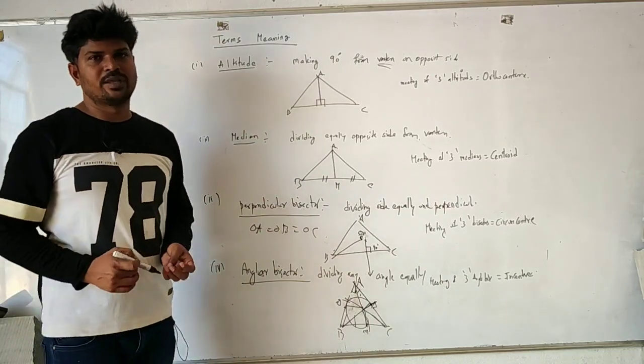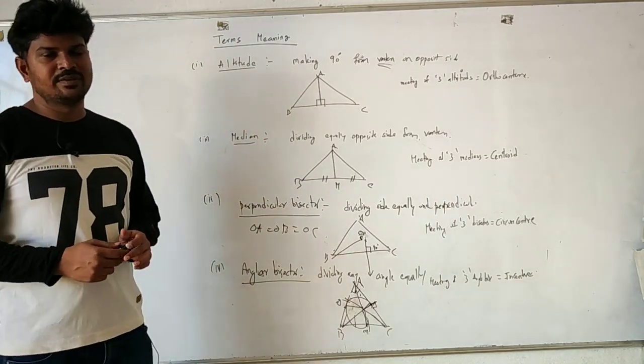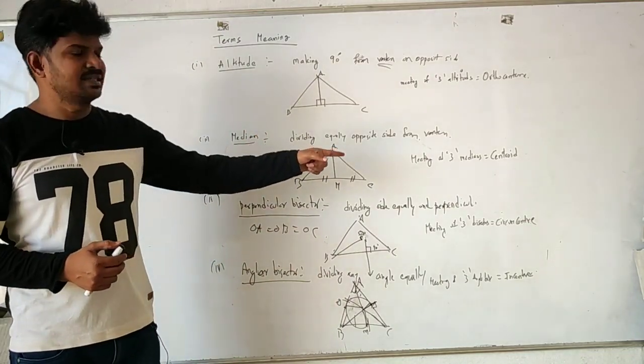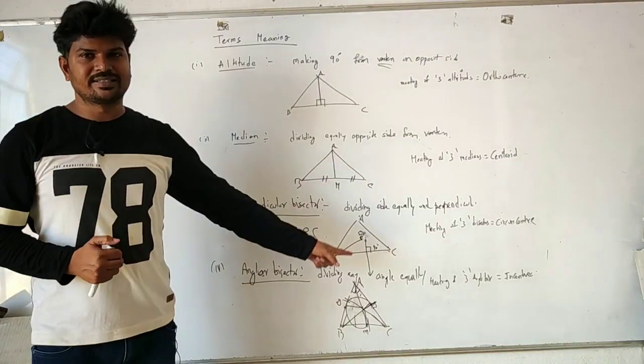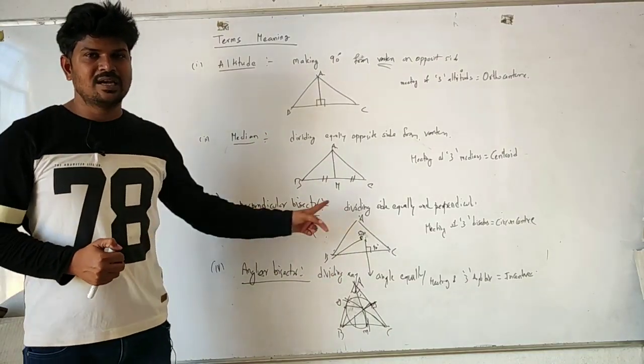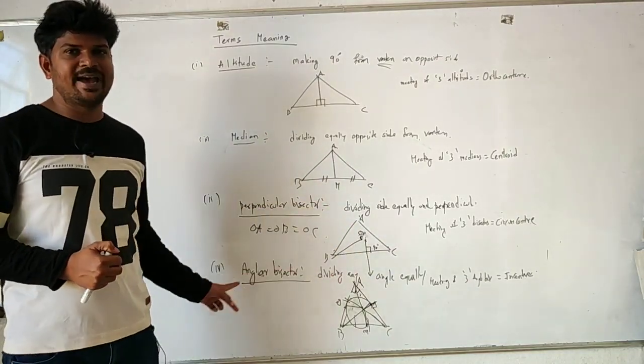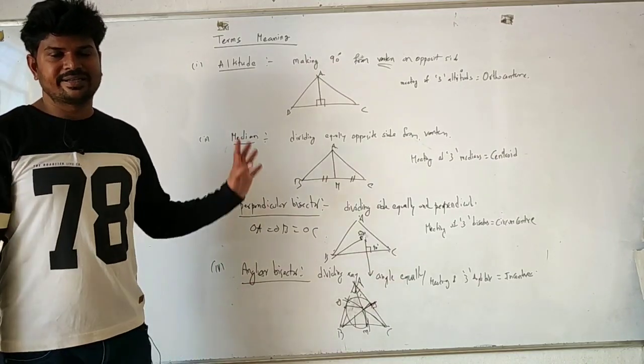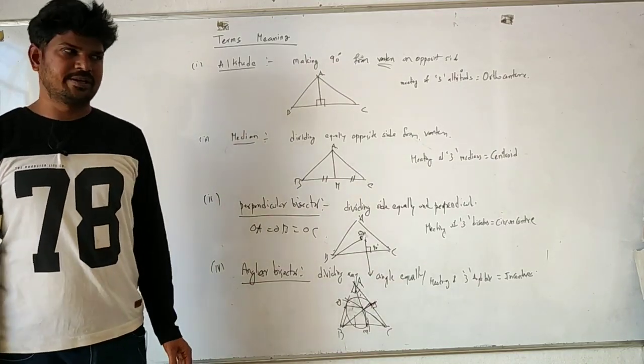So I have just given you the idea of the orthocenter with the help of altitudes, the centroid with the help of medians, the circumcenter with the help of perpendicular bisectors, and lastly the incenter with the help of angular bisectors. Fine. Next, see its importance in geometry.